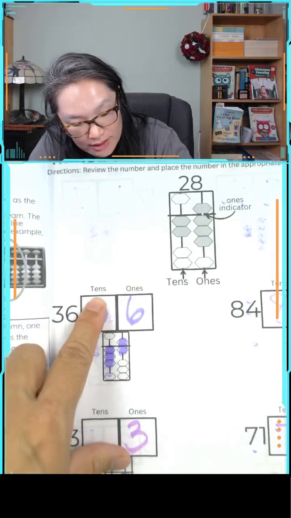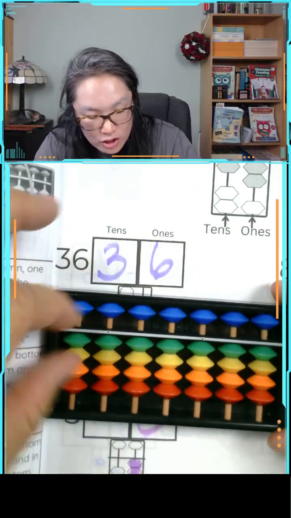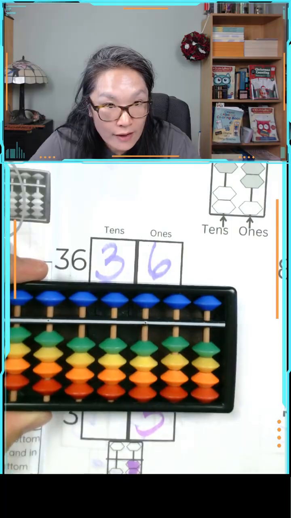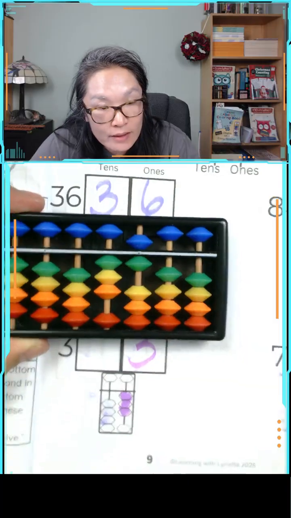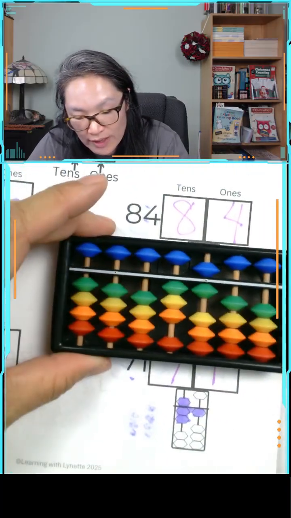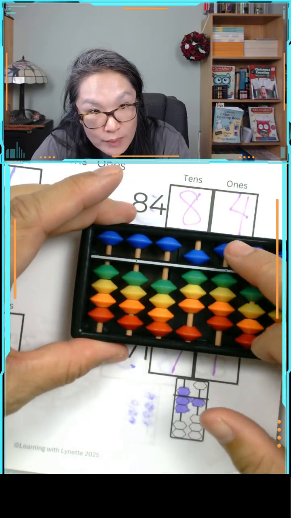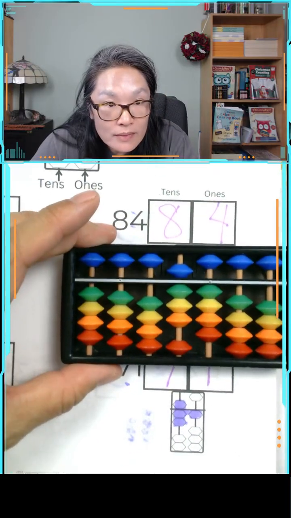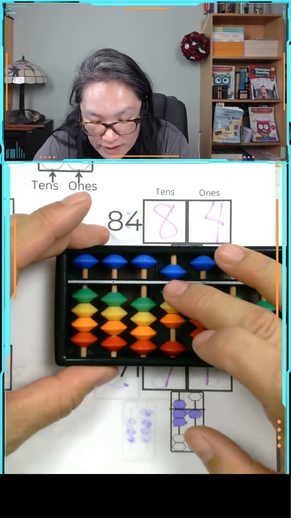The double digits are the 10s and the 1s, and so when we're looking at 36, because I have my 1s place here, I'll have 30 and then 6, and then we can do another review. This would be 84, 80 and then 4. So notice that the top bead is not touching, so this is 4 and then the 8, 5, 6, 7, 8.